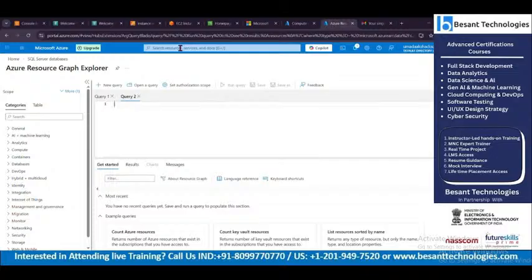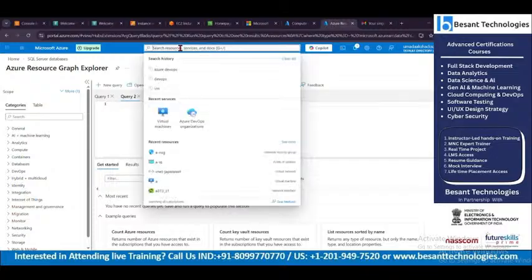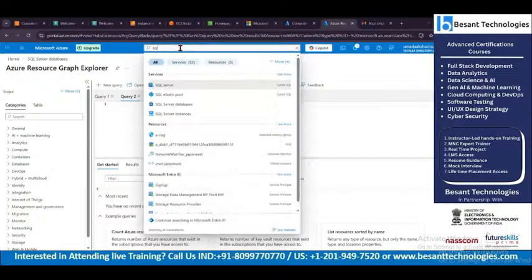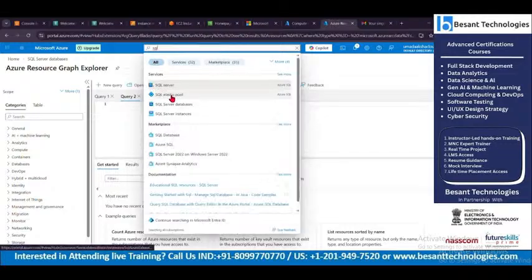That particular service in Azure is called SQL Server. Elastic Pool is for a dynamic database. For a static database, we'll go for SQL Server. SQL Server with the database is for a large amount of databases that are supposed to be handled.